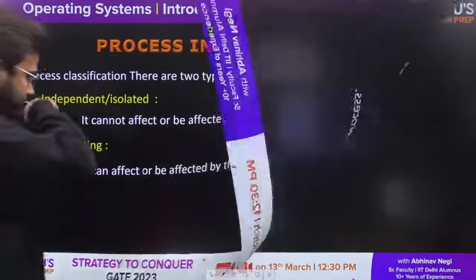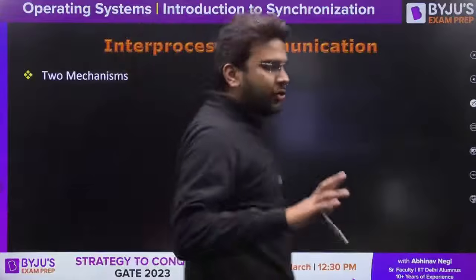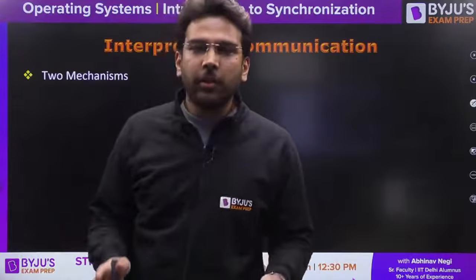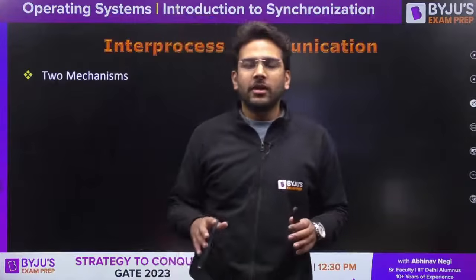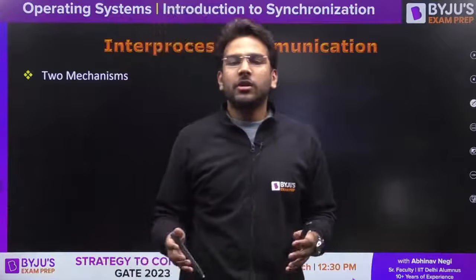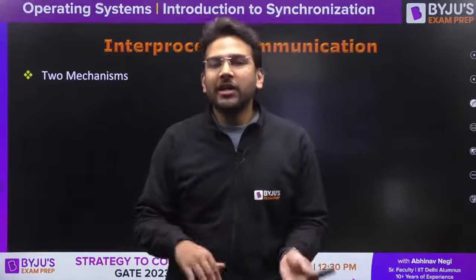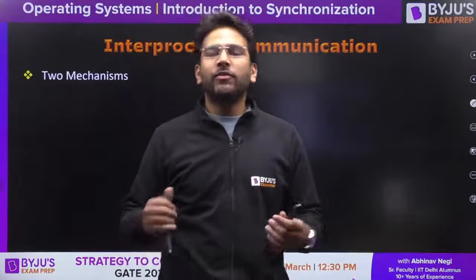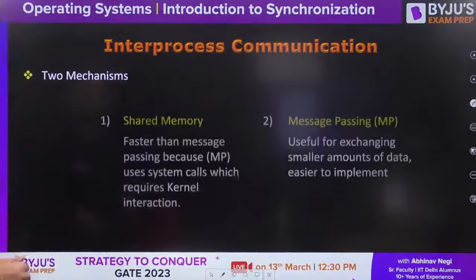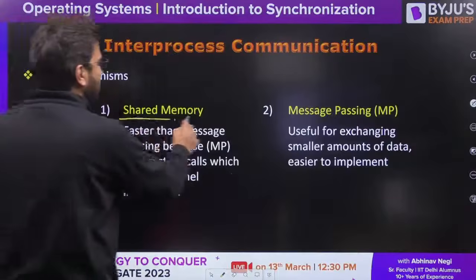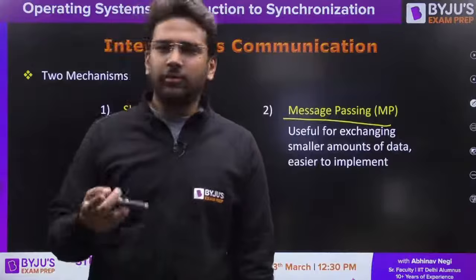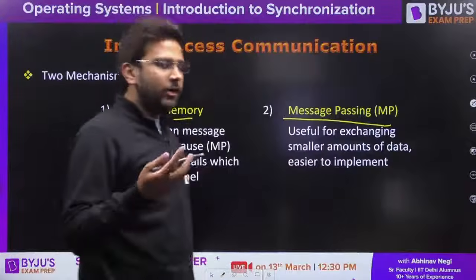So let's proceed. Now there are two mechanisms. Whenever we talk about synchronization, we talk about cooperating processes, because we need to maintain synchronization between the processes which are affecting each other, which are sharing something. That is why we have two mechanisms here: one is shared memory and the other is message passing. We have one more, that is pipes, but now we don't use it.